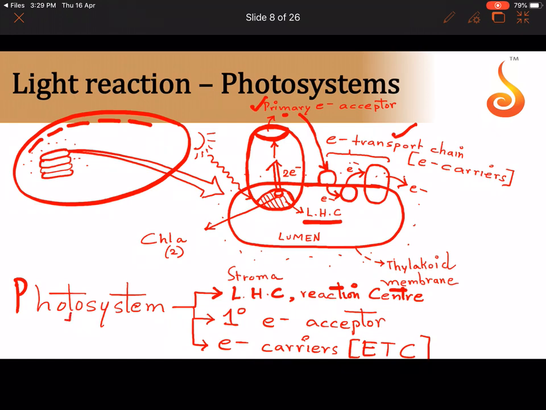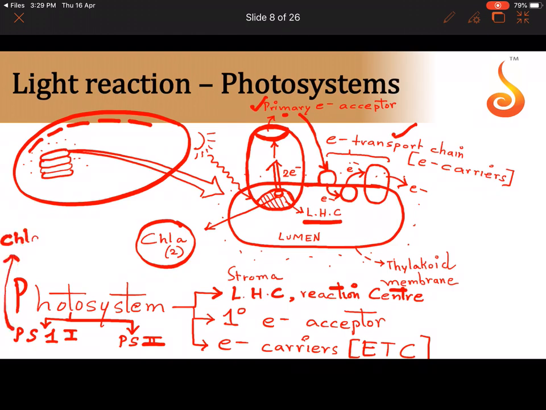So there are 2 types of photosystem, which can be abbreviated as PS: PS1 and PS2, depending on which chlorophyll A molecule is sitting in the light harvesting complex. In PS1, the chlorophyll A molecule can absorb a maximum wavelength of 700 nanometer.